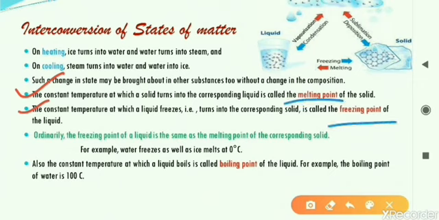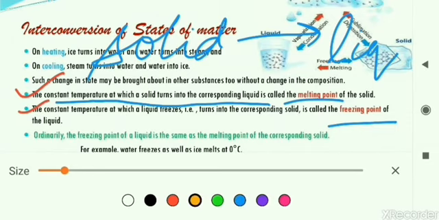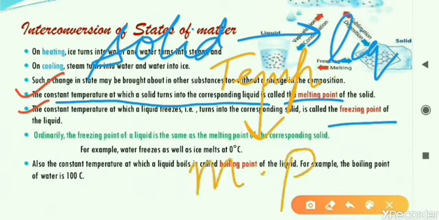Melting point and freezing point. The constant temperature at which a solid turns into a liquid. If we take any solid object and we are heating that, it will turn into liquid. But this solid changes to liquid at a fixed temperature. So that temperature at which the solid changes to liquid is called as what? It is called as melting point. That is fixed for every solid. For example, a block of ice starts melting at 0 degrees Celsius. As the temperature increases above 0, it will start melting. So that is the melting point for ice.